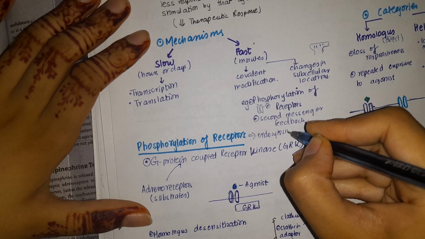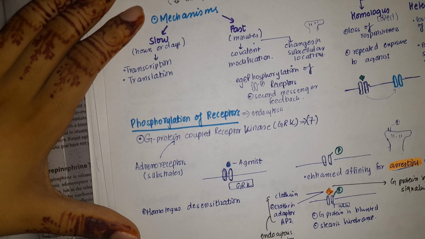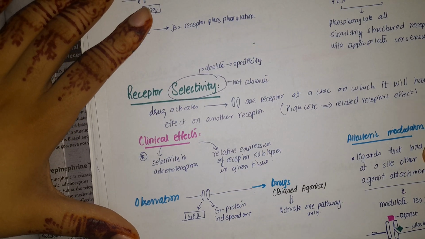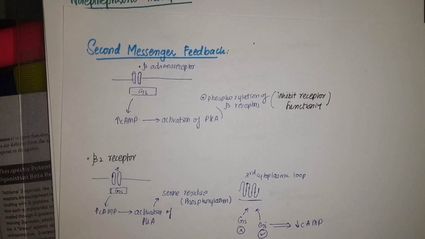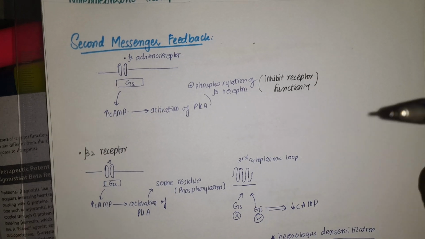Major chunk is this, and this will be a type of homologous desensitization. Now we will talk about second messenger feedback. Second messenger feedback is from the category of heterologous desensitization.